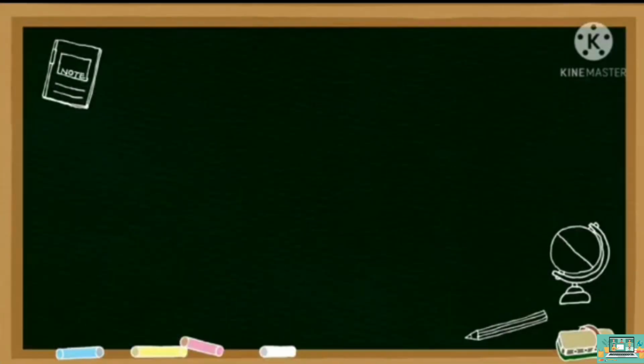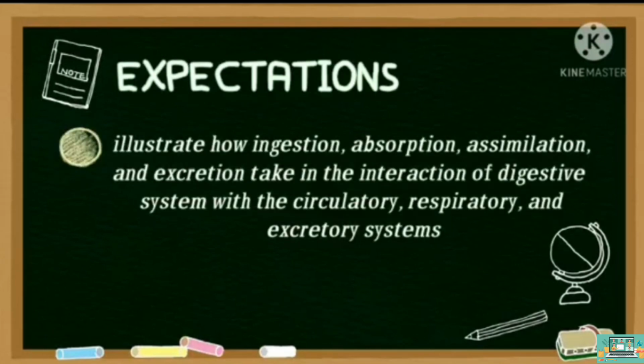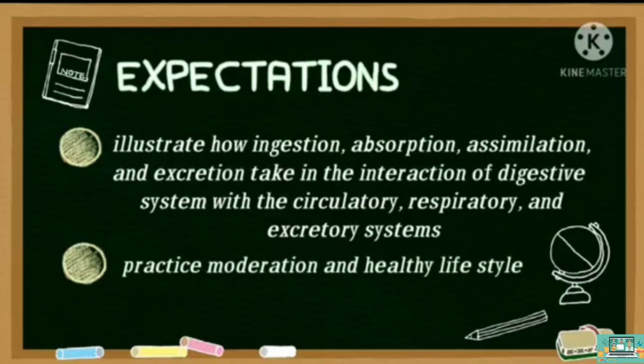In this lesson, you are expected to illustrate how ingestion, absorption, assimilation, and excretion take place in the interaction of the digestive system with the circulatory, respiratory, and excretory systems. And last, practice moderation and healthy lifestyles.